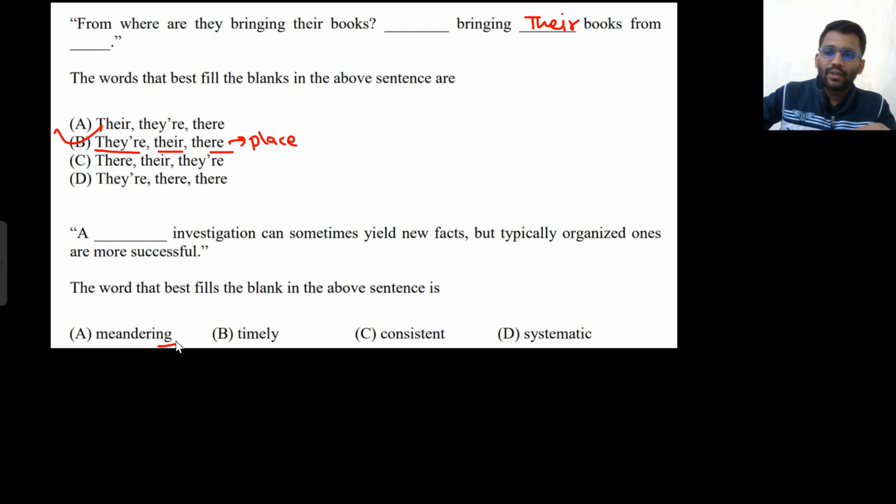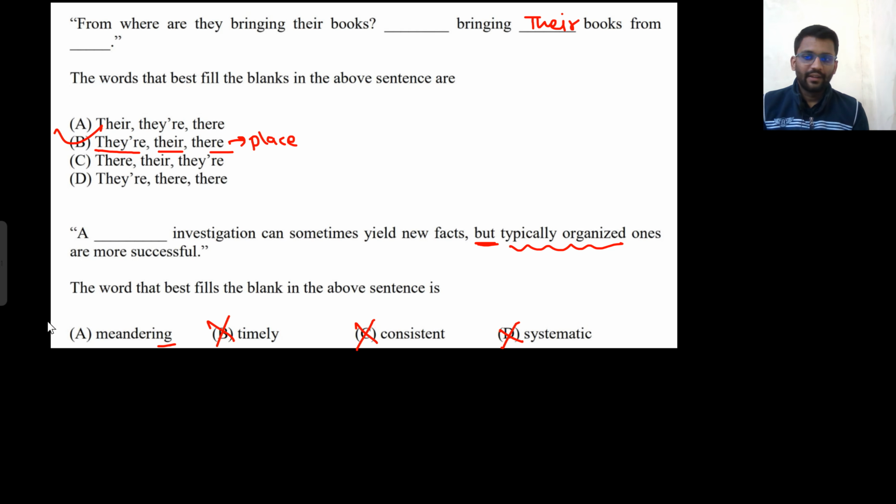Let's check that. A blank investigation can sometimes yield new facts, but typically organized ones are more successful. But it also shows the negation. The other line says that the investigation is typically organized. That means it is very well organized. It is very good. That means the previous one should not be organized, should not be systematic, or should not be consistent or timely. It will be meandering. That means I can cut these three options.